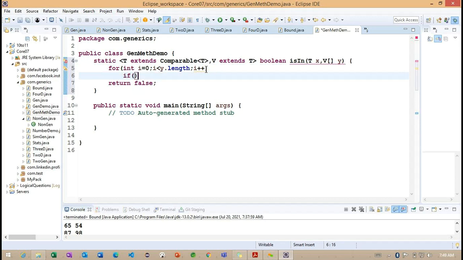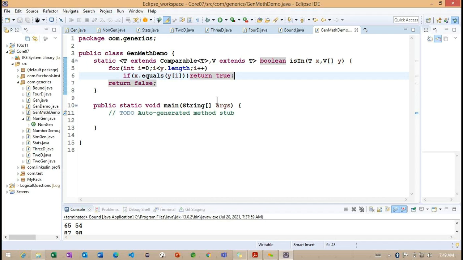Now I want to check the condition: x dot equals y of i, and return true. Otherwise it will return false here.